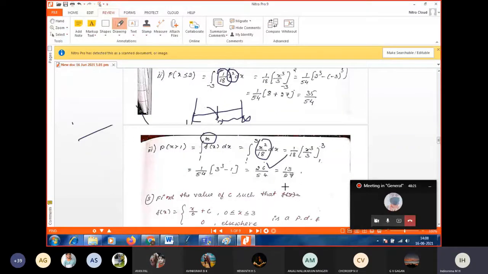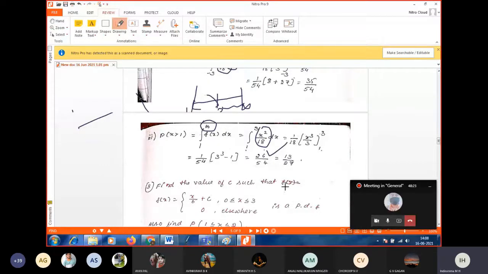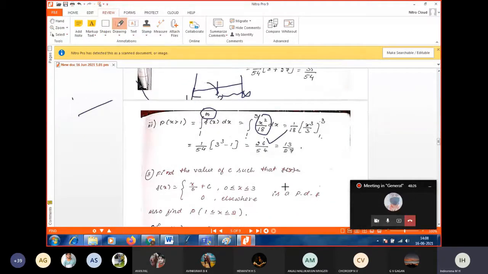Next, find the value of c such that, so it is the same as in case of the previous problem. So I will leave this problem to you. So what is our existing interval? 0 to 3 only. Except 0 to 3, the value for f of x is 0. f of x takes the value x by 6 plus c in the interval 0 to 3. If it is a probability density function, then find the value for c and also find probability of x lies between 1 and 2.